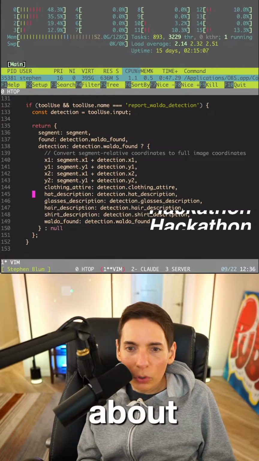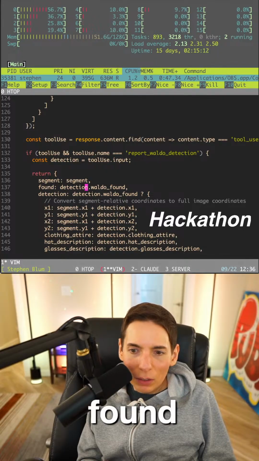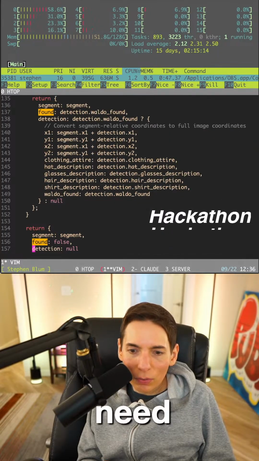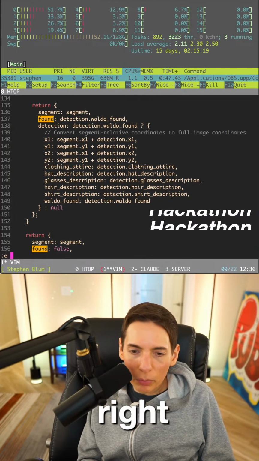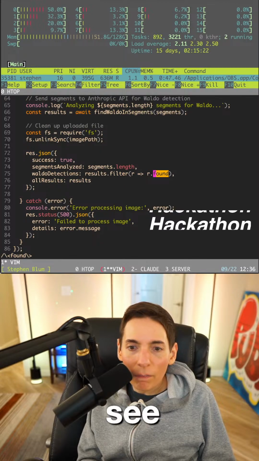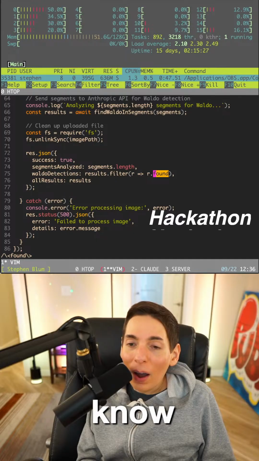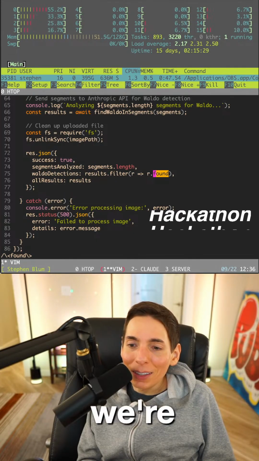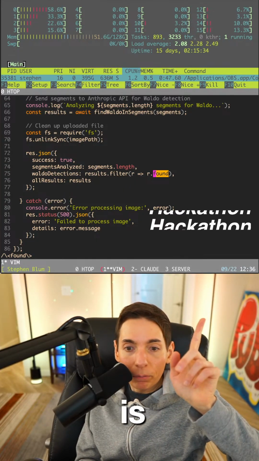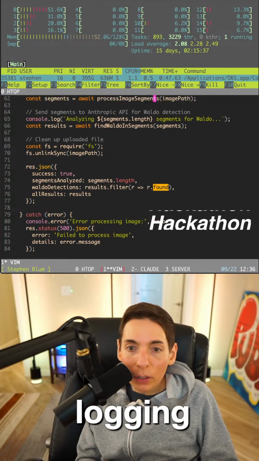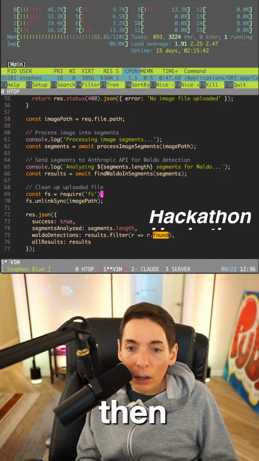Okay, so return Waldo detection, use input, found Waldo. Okay, so found, looks good. Let's open up server and see, found Waldo detections. This is going to take a long time, you guys. I do not know if we're going to be able to see, well, here's what we'll be able to do. Is there any console logging? Here we go. Console log, analyzing segment. And then we've got the result.